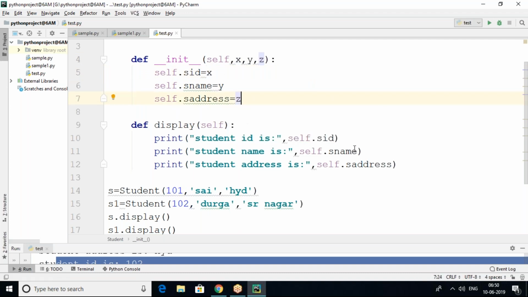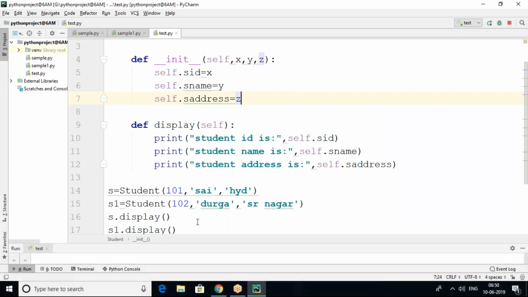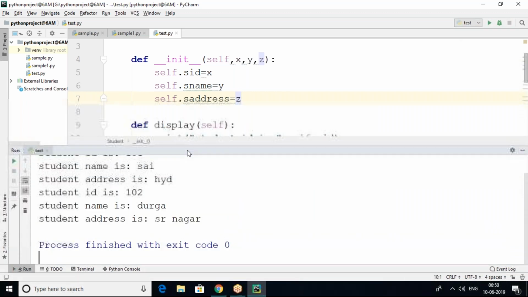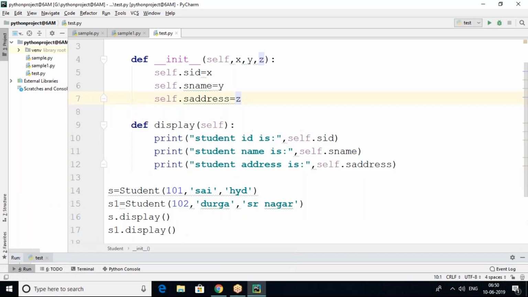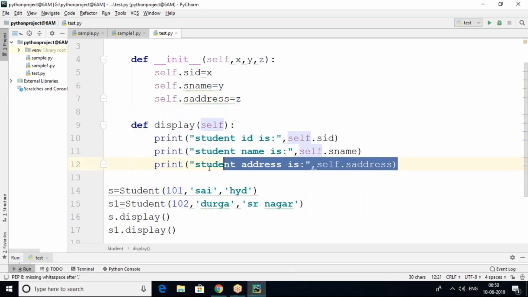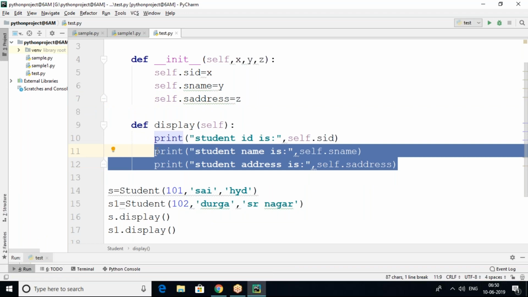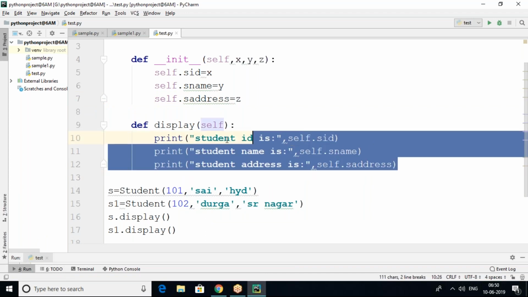Actual fields are what? SID, name, address. We are printing like this, so we got this output. Similarly, in different aspects we are going to. But here in the display method we have different things, no? So student ID, student name, student address. So three lines we gave.